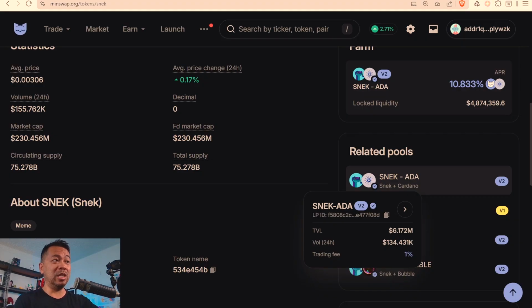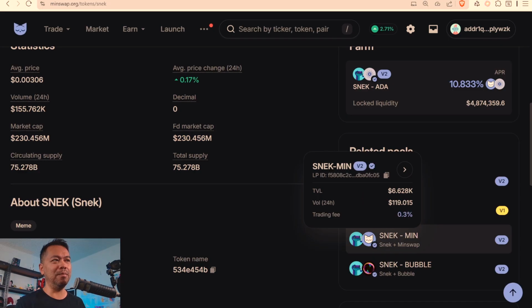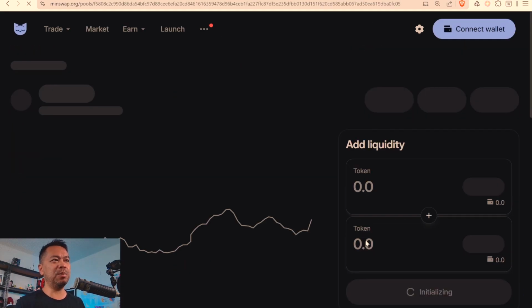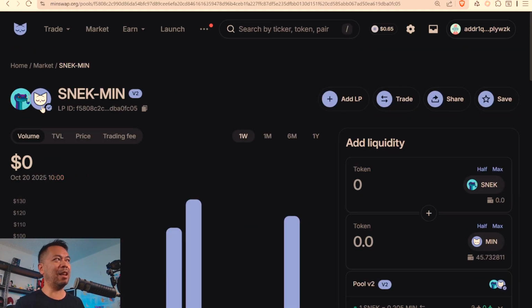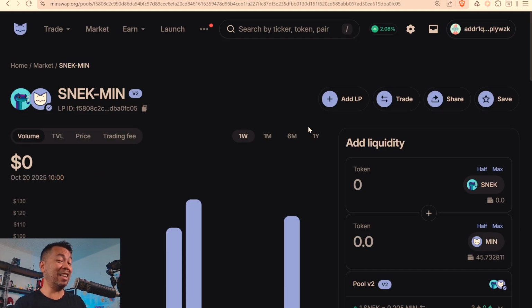Now, if I happen to be trading 12 million ADA worth of assets, there will be a problem because there isn't enough liquidity there. But let's have a look at one of these smaller pools here. Let's say maybe Min/SNEC. There we go. TVL here is only 6.6 thousand ADA or 6.6 USD worth of assets. So let me do a trade here. So I'm going to this particular pool. There we go, SNEC and Min. So these are two Cardano native assets, not ADA itself.